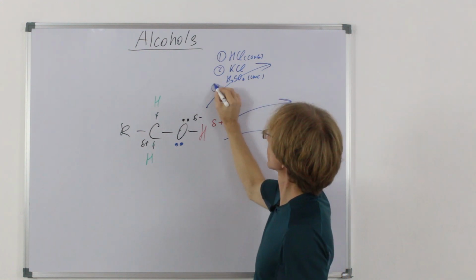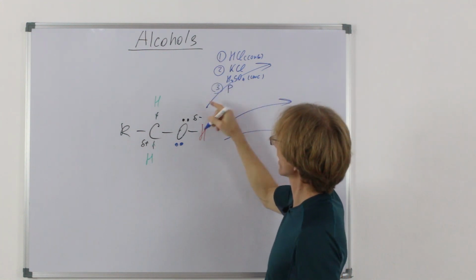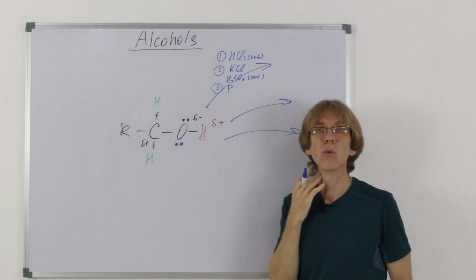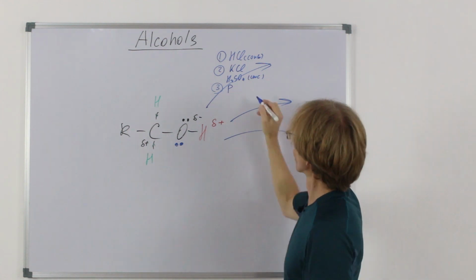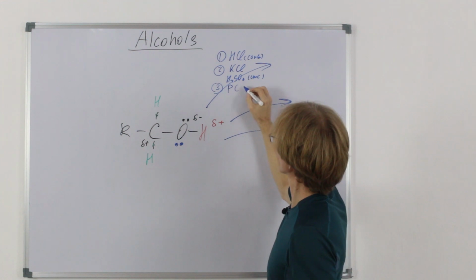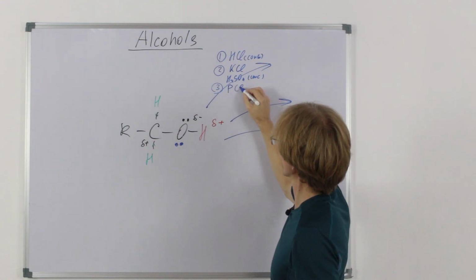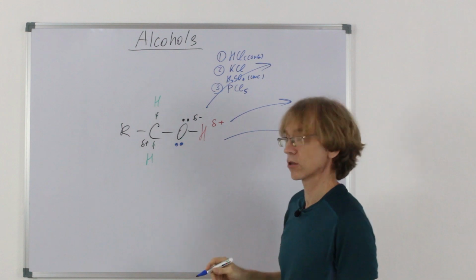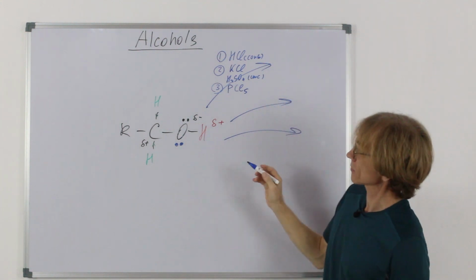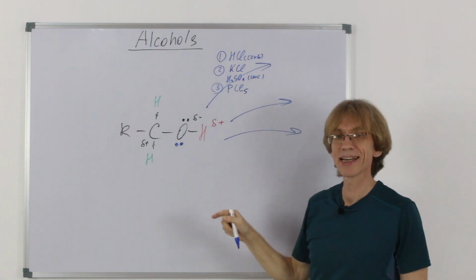There is a third possibility even, reacting our alcohol with compounds of phosphorus and chlorine. So phosphorus pentachloride, for example. It's actually a universal technique.